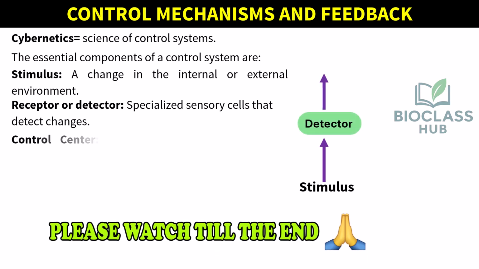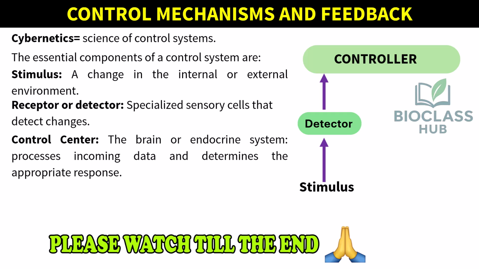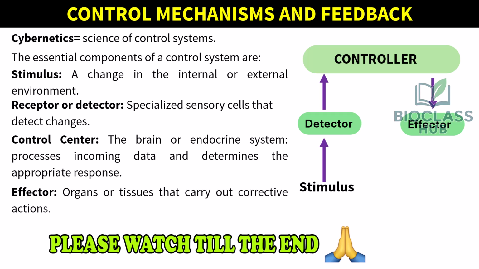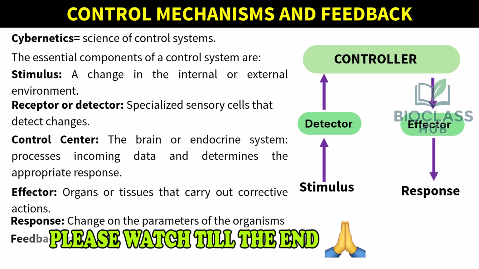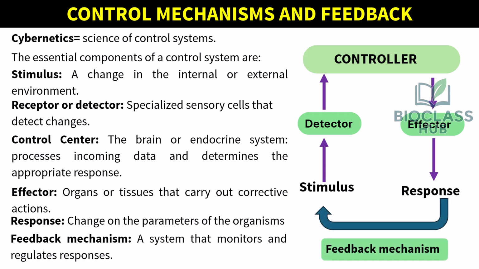Control center, typically the brain or endocrine system, which processes incoming data and determines the appropriate response. Effector, organs or tissues that carry out corrective actions to restore balance. Response, change in the parameters of the organism. Feedback mechanism, a system that monitors and regulates responses using either negative or positive feedback.